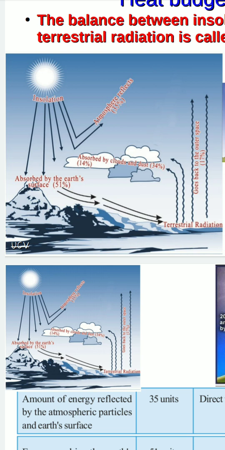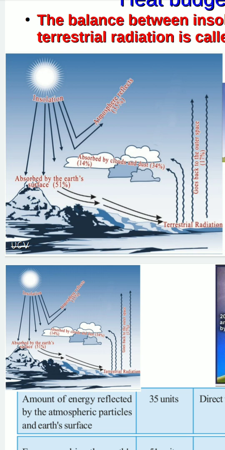Now we can see the diagram. In that insolation, 14% is absorbed by various dust particles, gases and clouds in the atmosphere. We know that greenhouse gases are there in the atmosphere, dust particles are there, and in the same way water vapor is there in the form of clouds. All these can absorb heat energy.